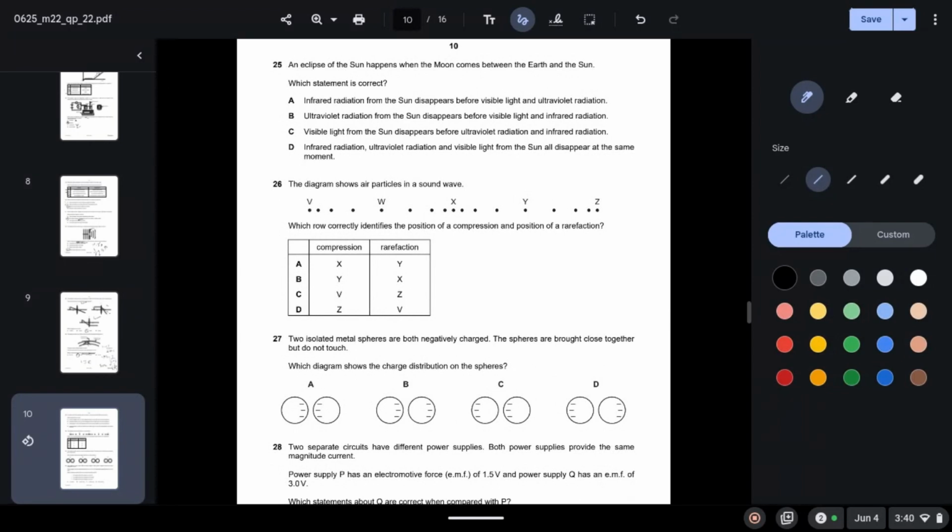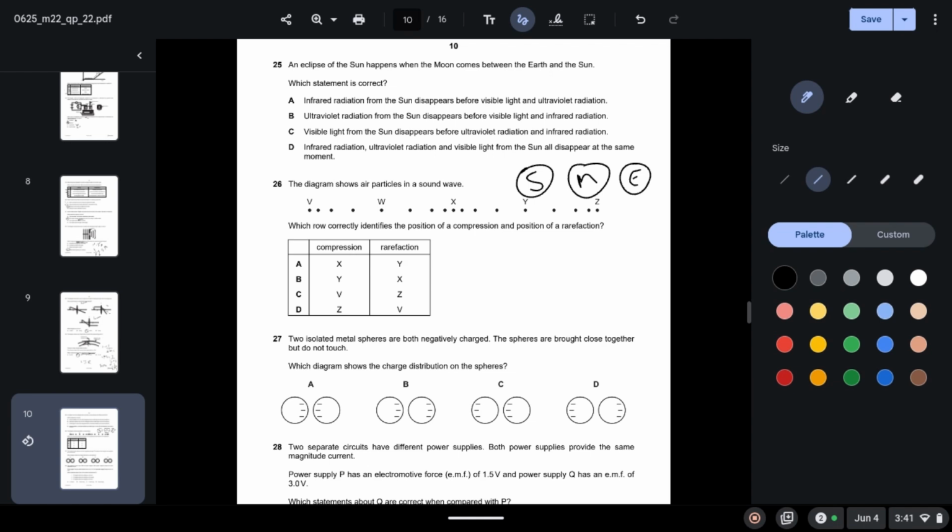25. An eclipse of the sun happens when the moon comes between the earth and the sun. So if this is the earth, an eclipse occurs when the moon comes in front of the sun and earth. Which statement is correct? Infrared radiation from the sun disappears before visible light and ultraviolet radiation.